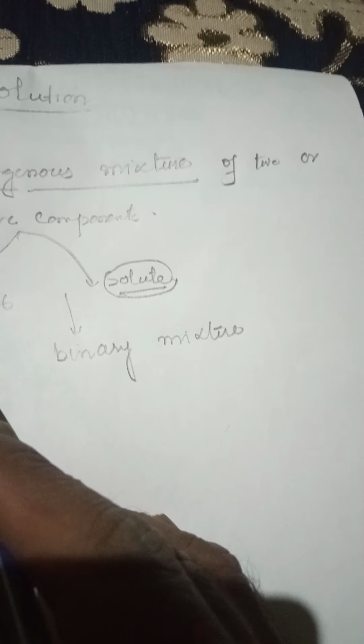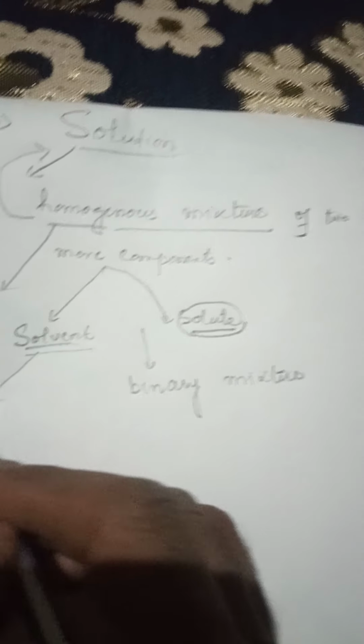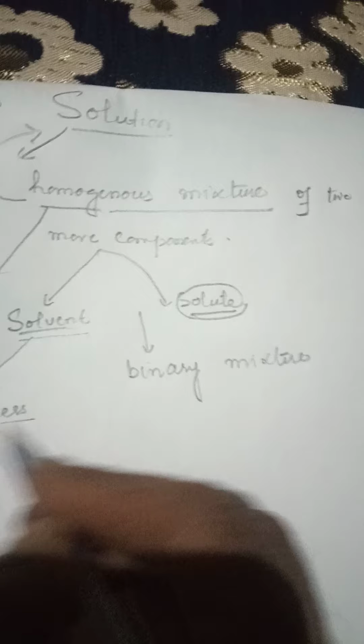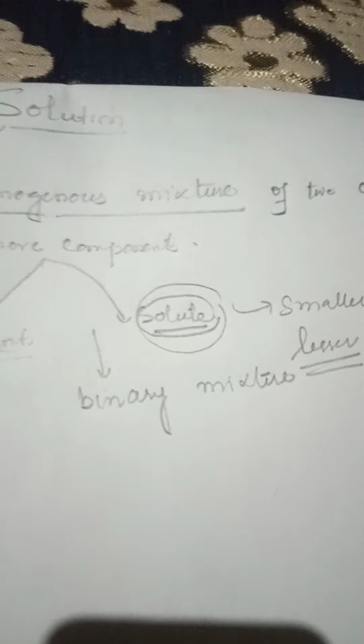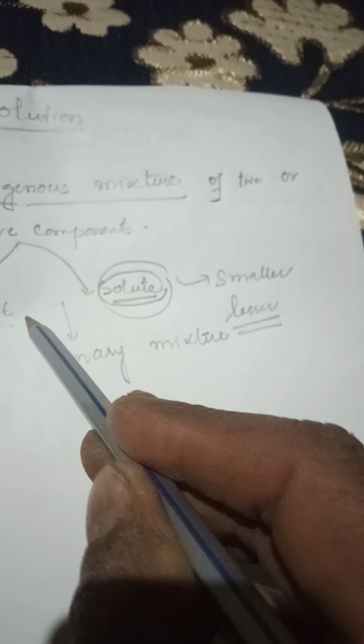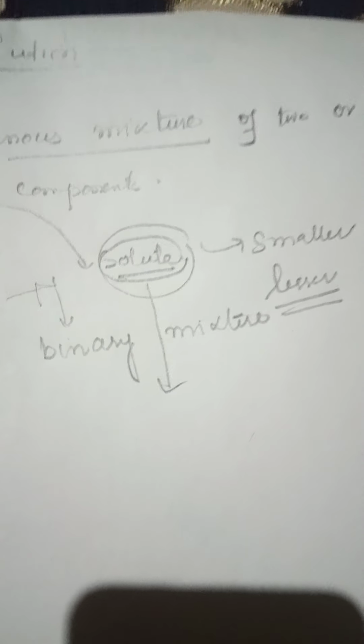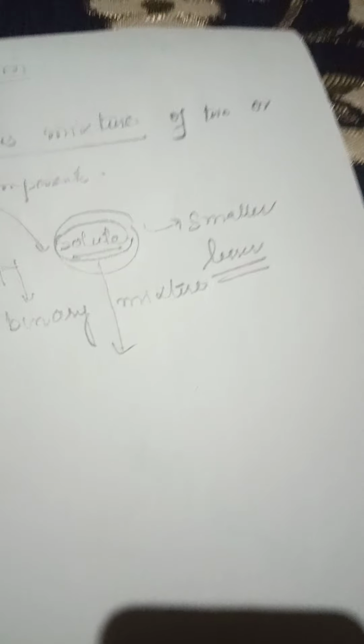Solute and solvent are the two components. And which component do we call the solvent? The one which is present in excess amount, more. And the component which is present in a smaller or lesser amount, we call the solute. So solute and solvent mix to form a solution. The solvent can be a solid, liquid or a gas. Accordingly, depending upon the physical state of the solute, we can have solid, liquid or gas type of solutes.